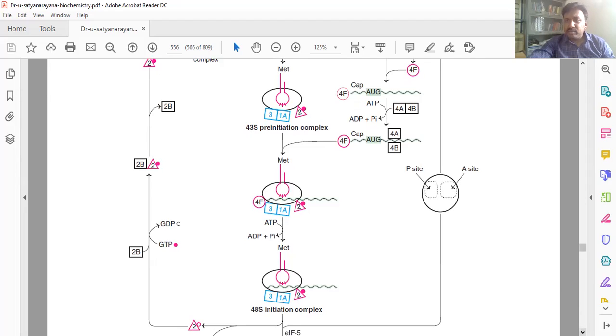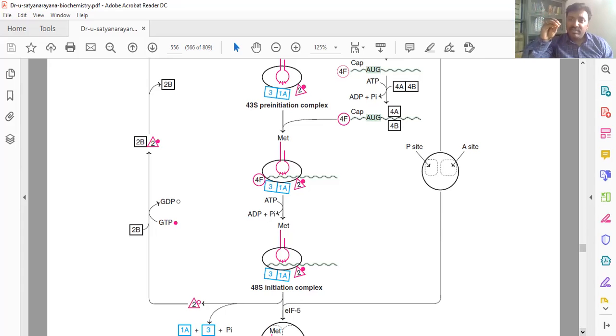Next is formation of the 48S. Here also some factors are added, five factors, the initiation factor 4 subunits: 4A, 4B, 4D and 4F. Just mentioning four is enough. They are bound here, but don't write this entire thing, it is a little bit complex.